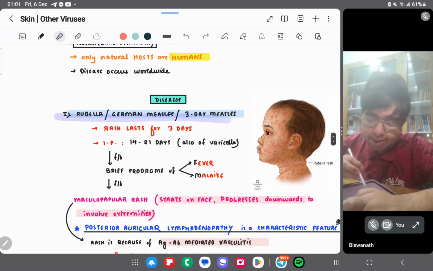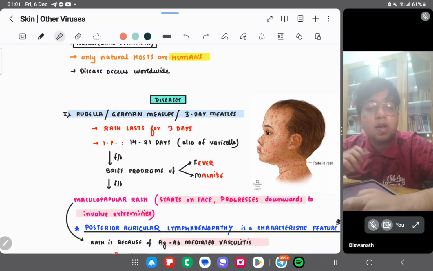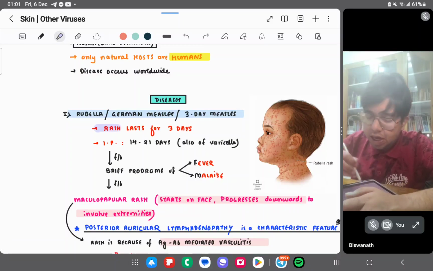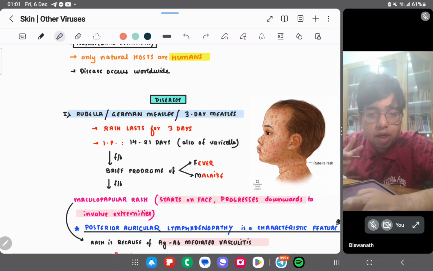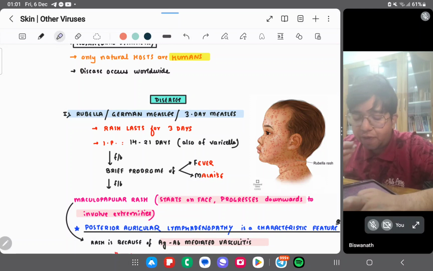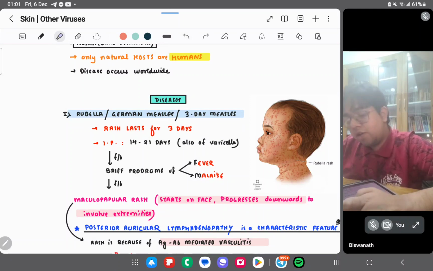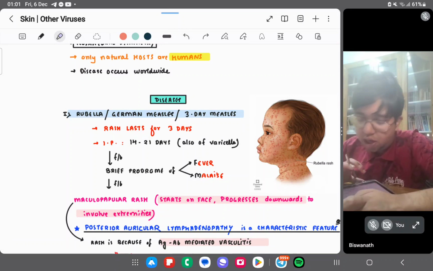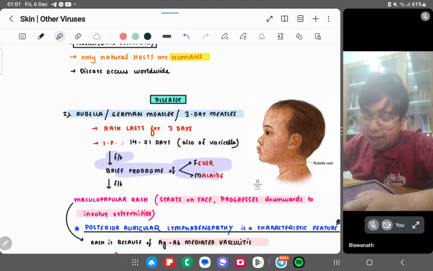What are the diseases? Rubella, German measles, or 3-day measles. The rash lasts for 3 days only. Incubation period is 14 to 21 days, like varicella zoster virus. The same thing will occur.